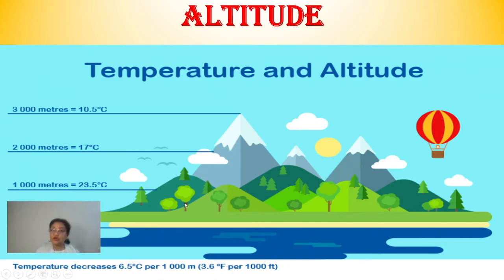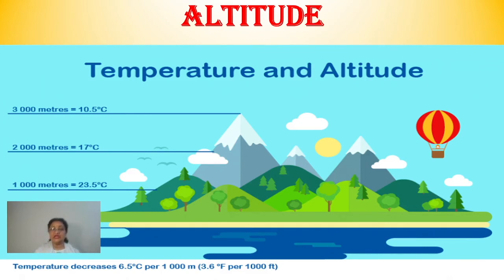These are all the hill stations. So how is the effect there due to altitude? I am telling you, as we go higher up, children, with an ascent, for every 166 meters of height, there is a fall of 1 degree centigrade in temperature. This is called the normal lapse rate.